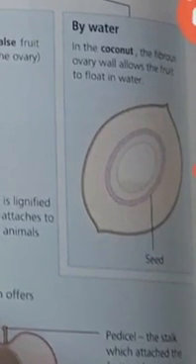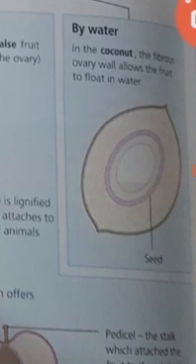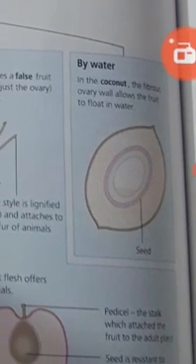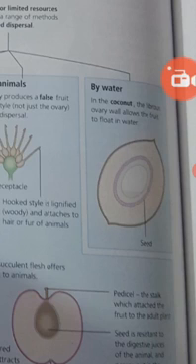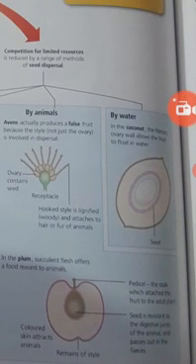The fibrous wall and the hollow structure inside help the coconut seed float on top of the water, and they can travel up to 1,000 kilometers, dispersing in this manner by the water.